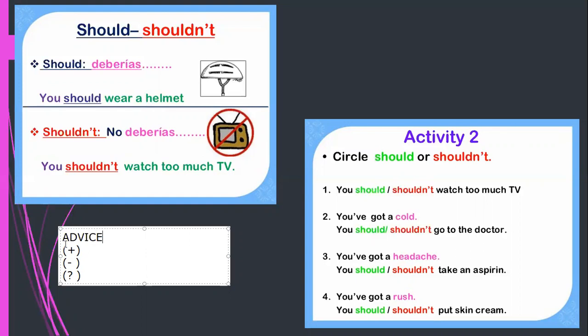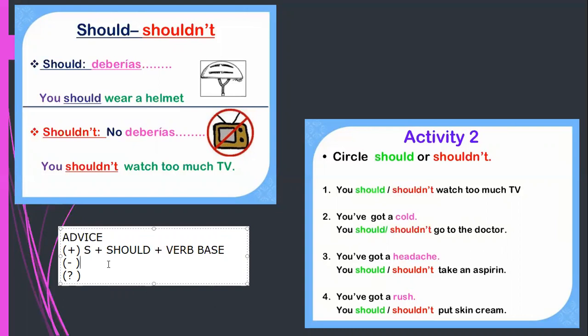Like all the modal verbs, the rule for affirmative should is: we have the subject, we have should, and we have the verb in the base form. Be careful, we don't need to add ing, and we don't need to add to. The rule doesn't include a to, so no to in the middle. We say, you should study, you should wear a helmet.